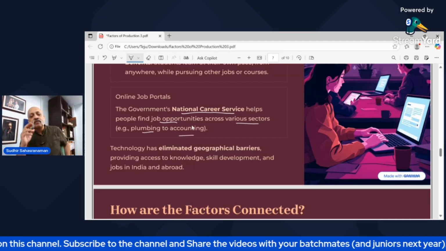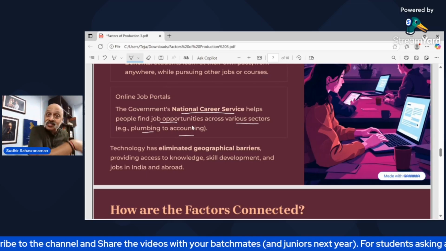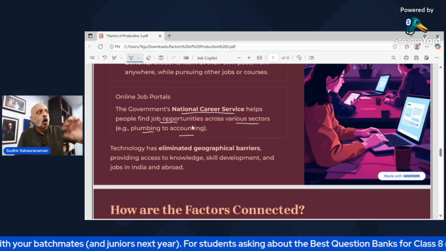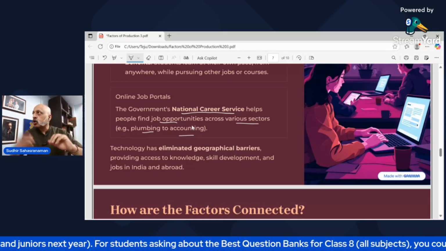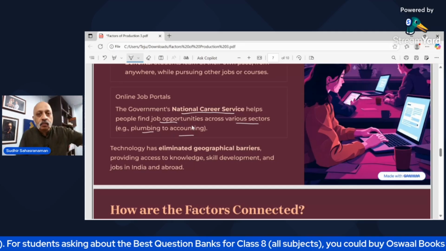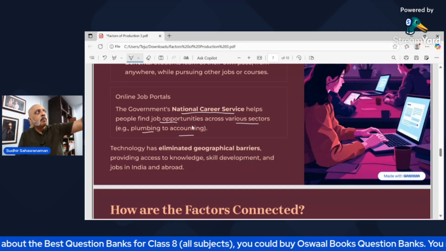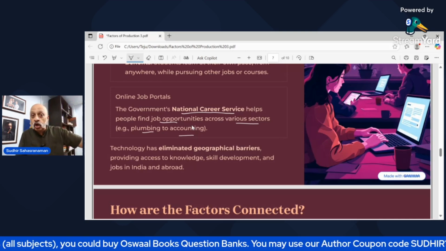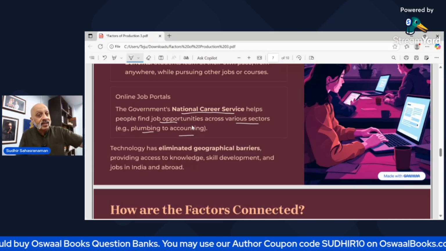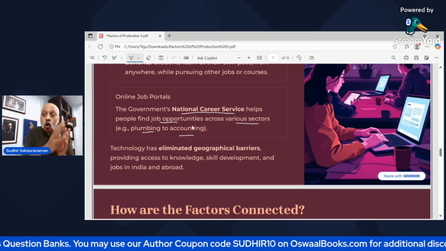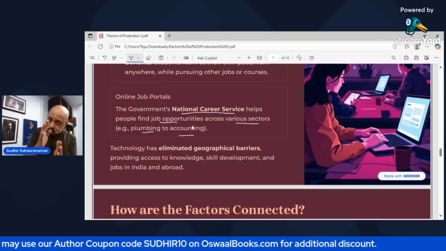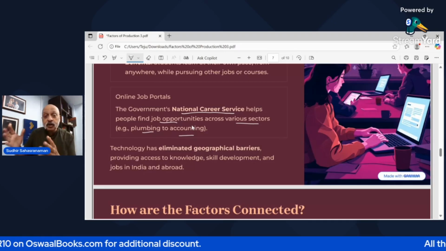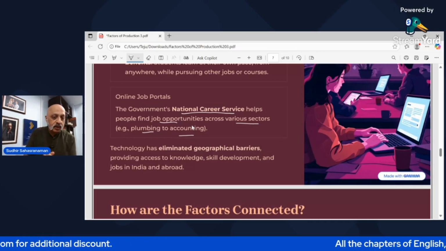For example, you have a company like Urban Company, which has recently got listed in the stock market, right? So with Urban Company, you want a plumber or an electrician or someone to come and clean your washrooms or do pest control. You call them, you pay the money through UPI. They will say, okay, on Monday between 8 and 9 a.m., he will come and do the rest of it. If you are not happy with the service, you can raise a complaint and they will send someone else to rectify it. So all those things can happen. So many of these online services are pretty much a reality of life, especially in urban India.